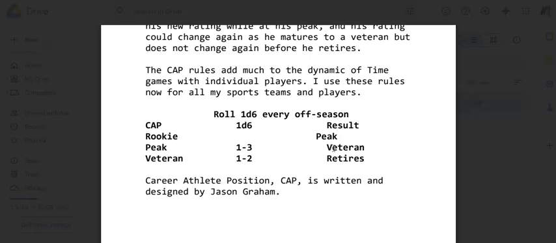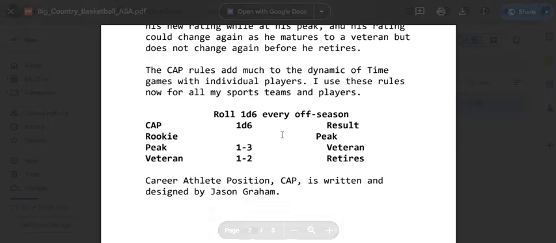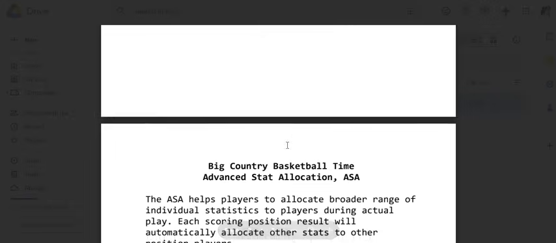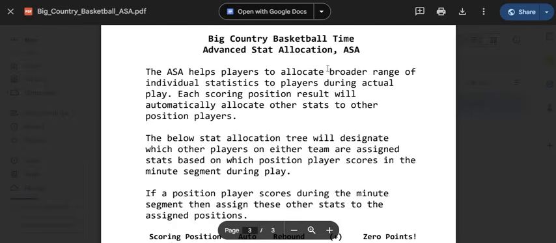Best case scenario, guys could play in their peak situation for many, many years, and they could certainly play as veterans for years. So it just creates a very cool system, instead of just making a simple retirement rule or counting seasons. Obviously I track whether my players are in the 10th year, the 12th year, etc. But that doesn't indicate, especially in basketball, whether they would retire in their 12th year. So this is kind of fun. All right, but that's not what this is about. It's about Big Country Basketball Time Advanced Stat Allocation.